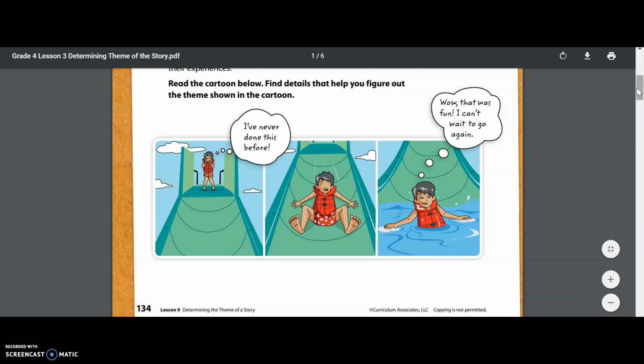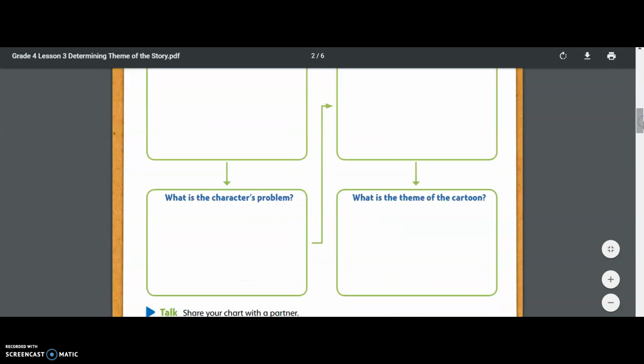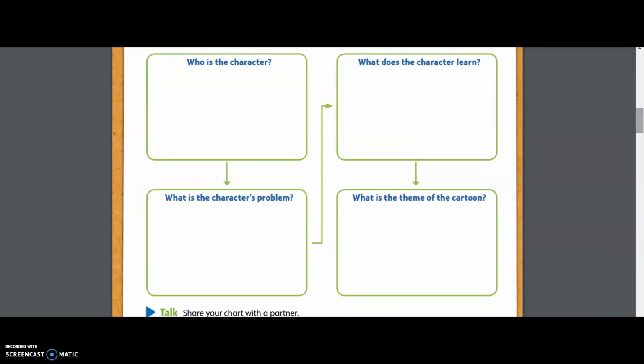That could be our issue, that this might be scary to this young gentleman because he's never done this before. So in this box where it says, what is the character's problem, I would type on my Nearpod or write with my pencil in my packet: the boy is afraid because he has never gone down a water slide before. That's our character's problem. He's truly afraid because he's never done this new thing before.